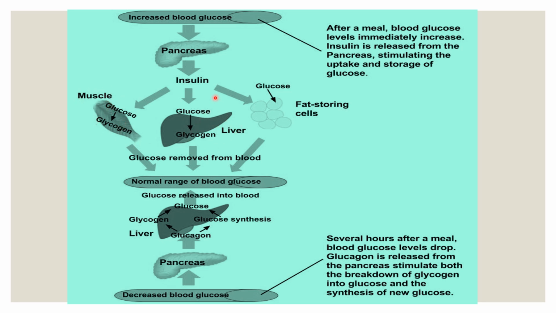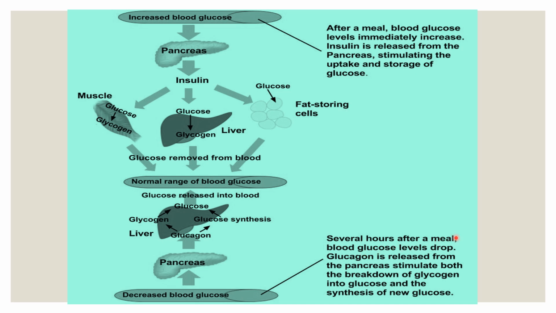Then insulin also facilitates the uptake of glucose in the adipose tissue cells. So here there are fat storing cells. They uptake the glucose for their various purposes. So the overall purpose is to remove the excessive glucose from the blood and to maintain the normal range of blood glucose level. So this phenomenon happens once we have had a meal.